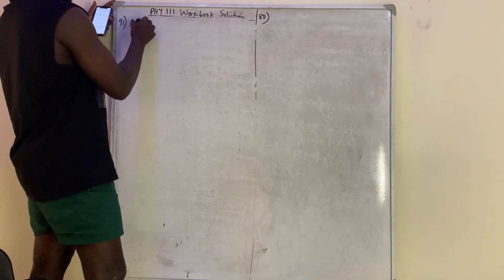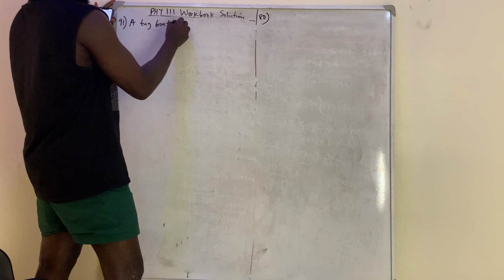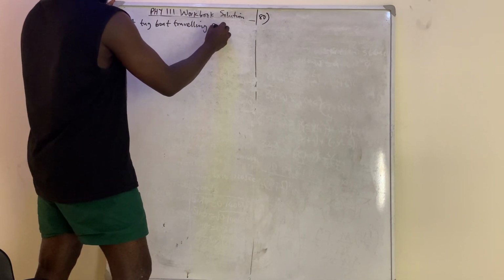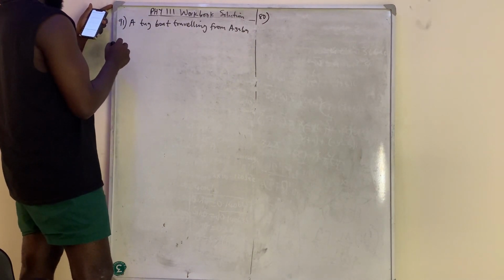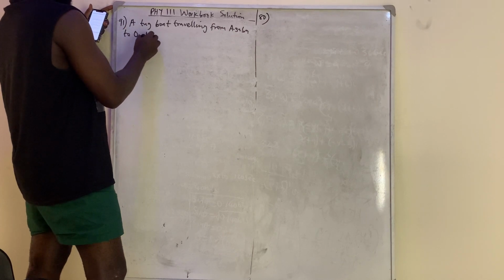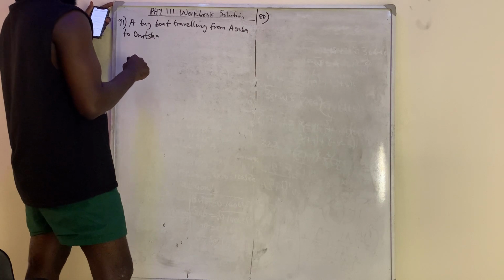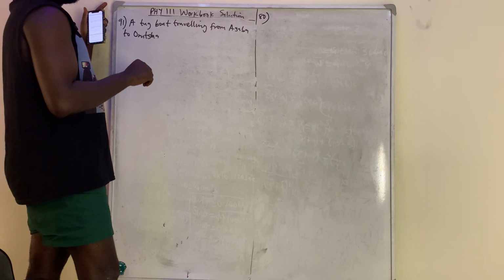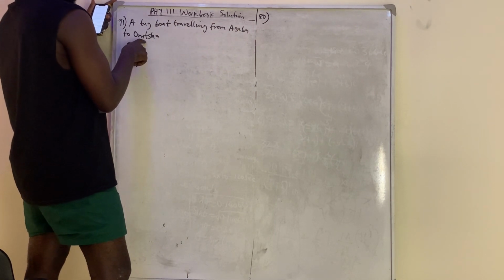They said that a tall boat traveling from Asaba, which is a state in Nigeria, to Onitsha, which is another state in Nigeria, found inside Anambra State. Asaba is in Delta State, Onitsha is in Anambra State.